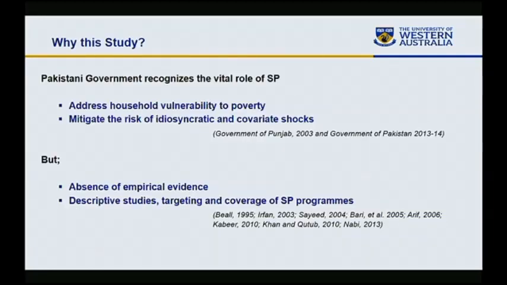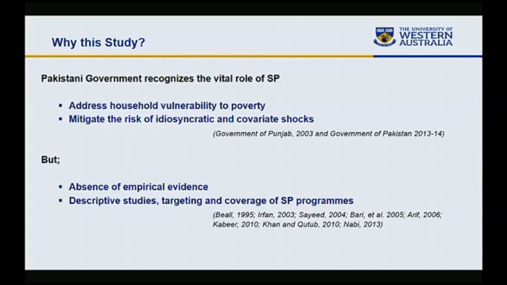So why this study? We have undertaken this study because the Government of Pakistan and various official documents have stated very clearly that the role of social protection is to address household vulnerability to poverty and to mitigate idiosyncratic and covariate shocks.